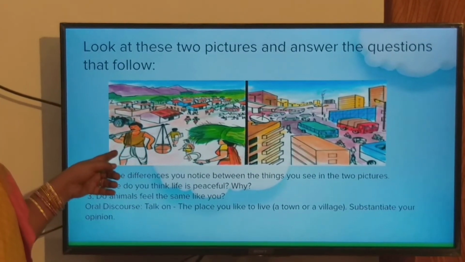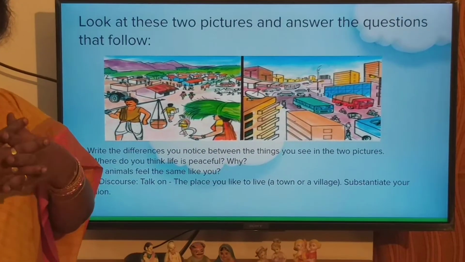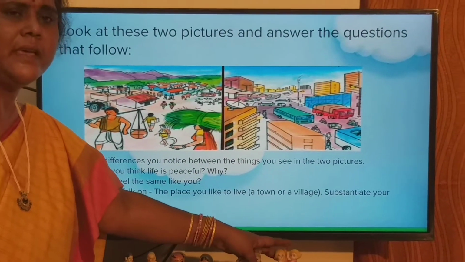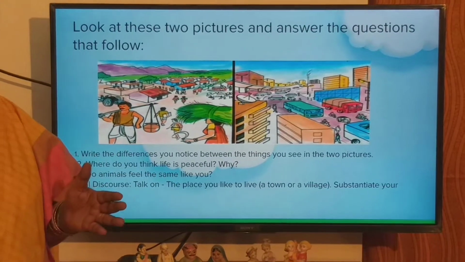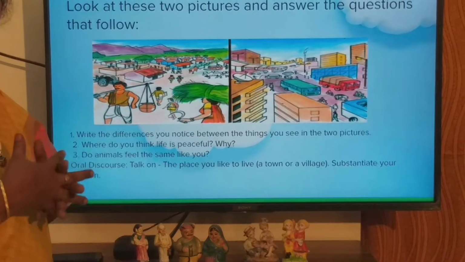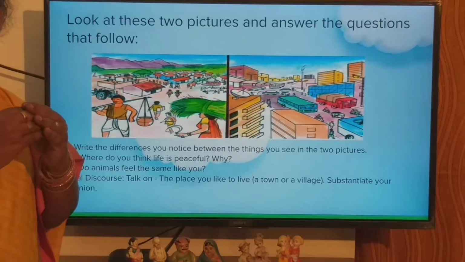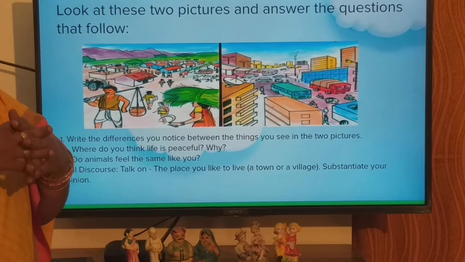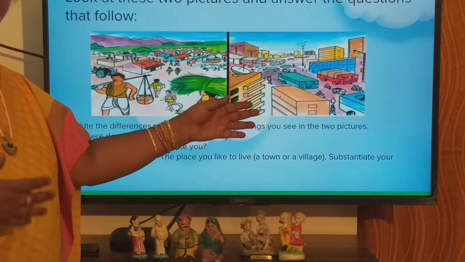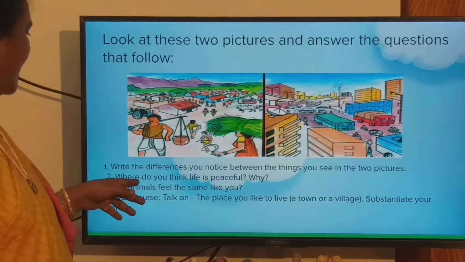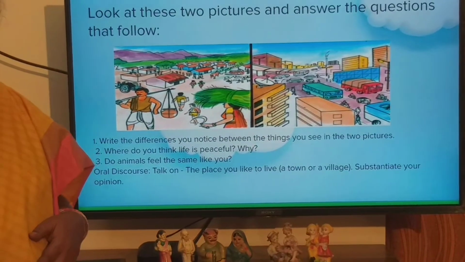Now in a village, the village people are very friendly, they help each other. Whereas in a city, people are so busy that they do not get time to speak with their neighbors also. So village people are very friendly, they are united. Though the village area is very small, all the people live together happily and unitedly. I think now you have understood the difference between a village and a city, children.